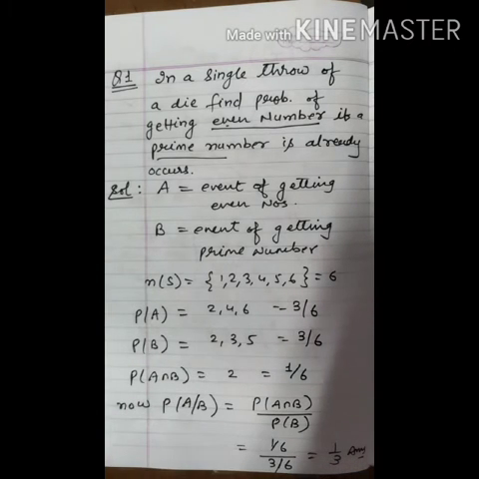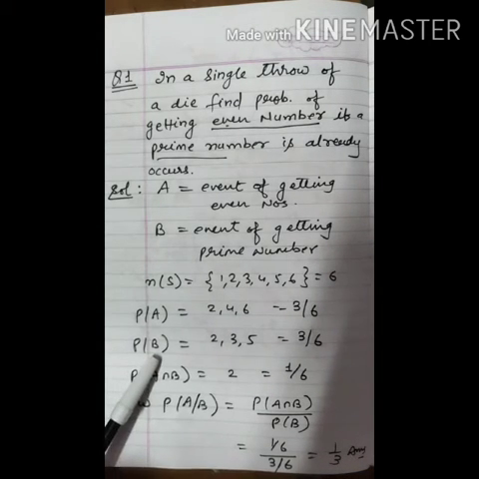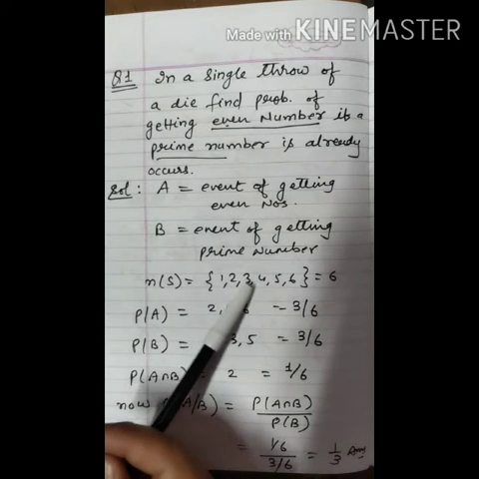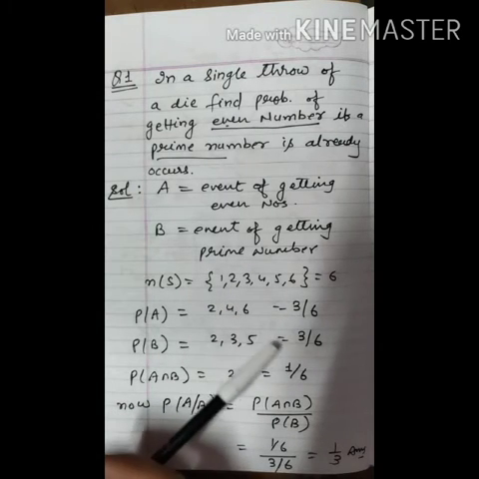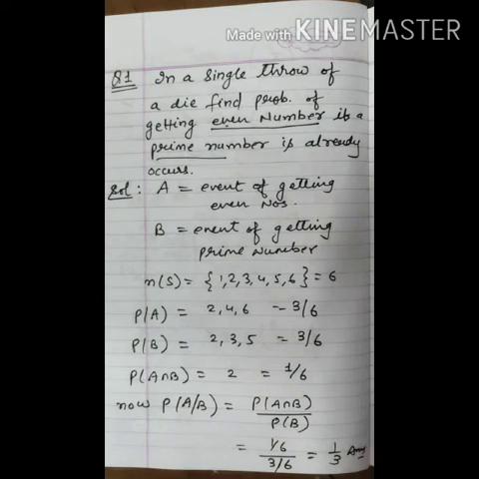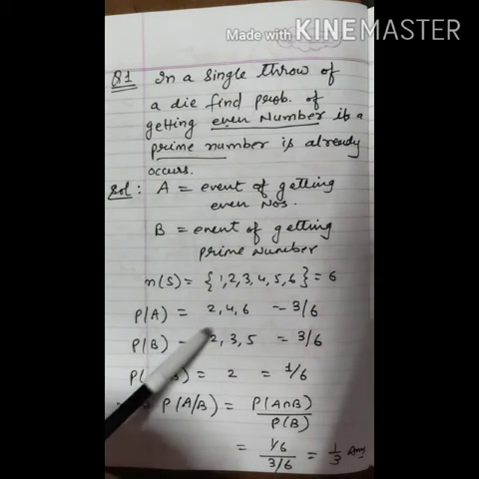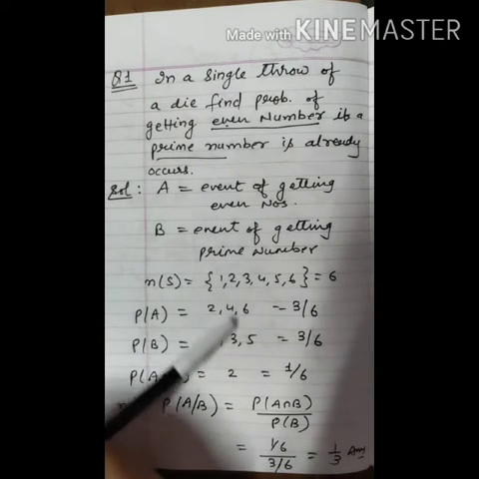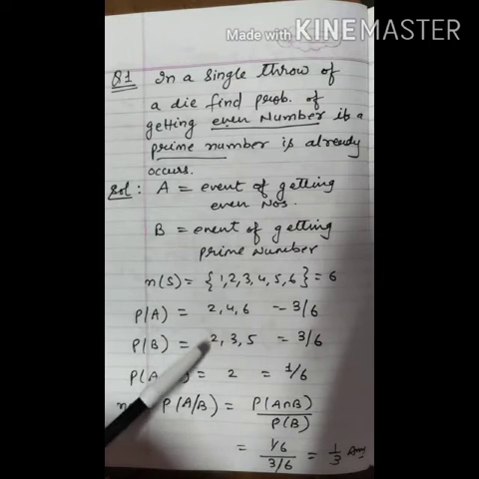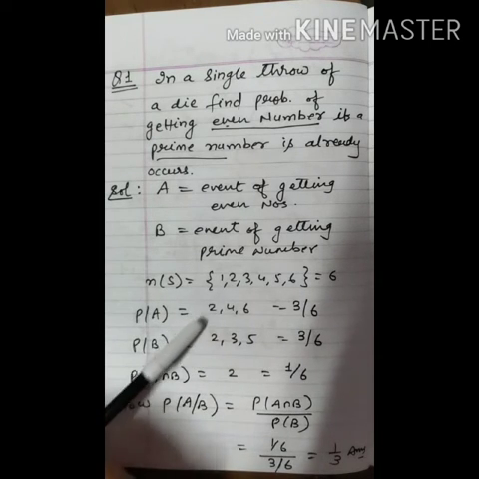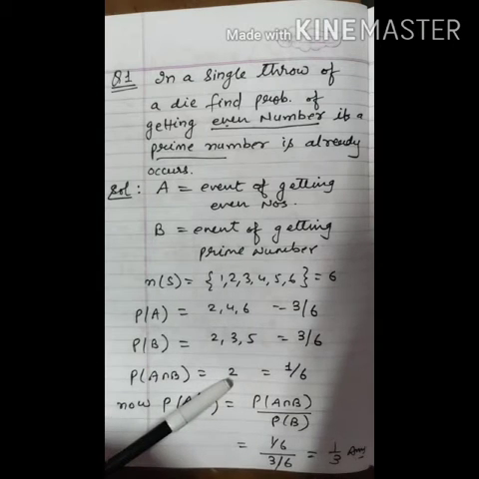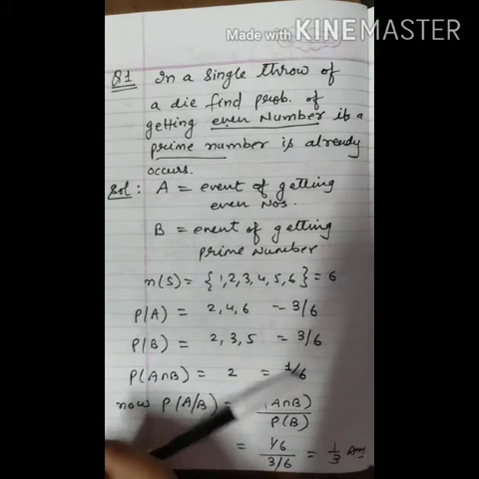Now probability of getting a prime number, that is P of B. The prime numbers are 2, 3 and 5. These three are prime numbers, so its probability is 3 by 6. Now we have to find the intersection of these two events. What is common between these two events? As we see, only 2 is common between these two, so only one outcome is common. So the probability of this is 1 by 6.